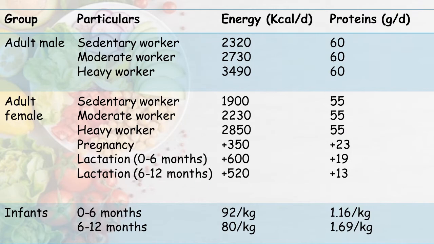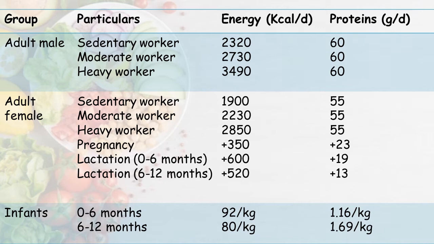Then come the energy requirements. In the case of an adult male there are three categories: sedentary worker, moderate worker and heavy worker. For a sedentary worker the energy requirement is 2320, for a moderate worker 2730, and for a heavy worker 3490. The protein requirement for all the workers is the same, 60 gram per day.